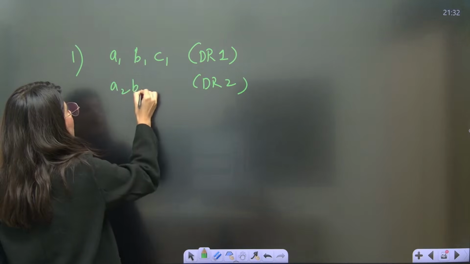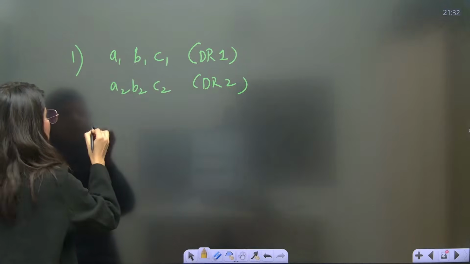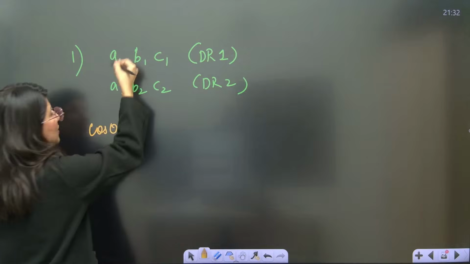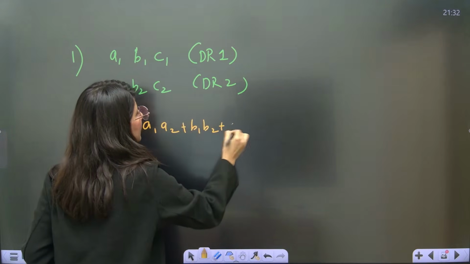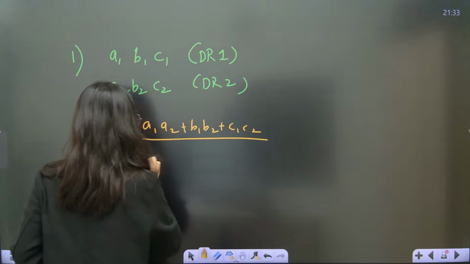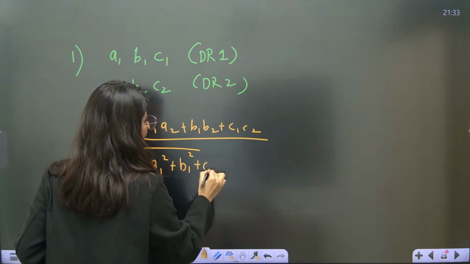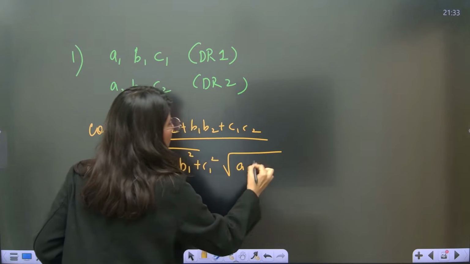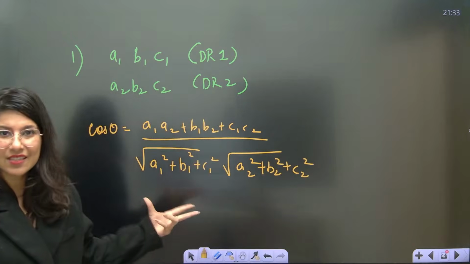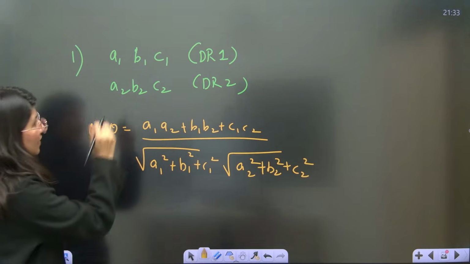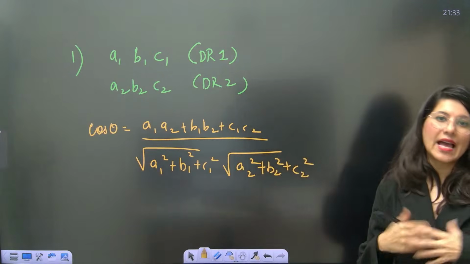Then the angle between these two lines is given by cos theta equals a1 a2 plus b1 b2 plus c1 c2 upon the square root of a1 square plus b1 square plus c1 square, times the square root of a2 square plus b2 square plus c2 square. Remember we just did this. If the direction ratios are given to you, this is how you calculate the angle between two lines.